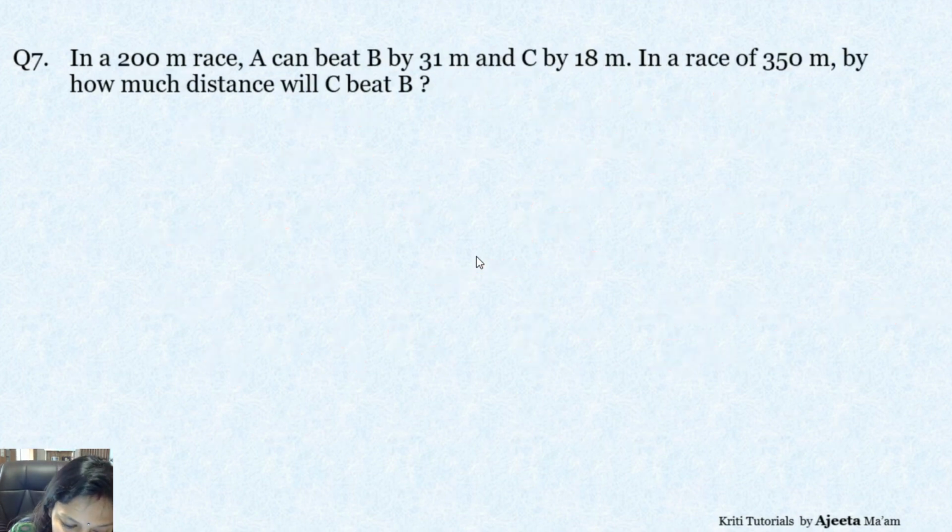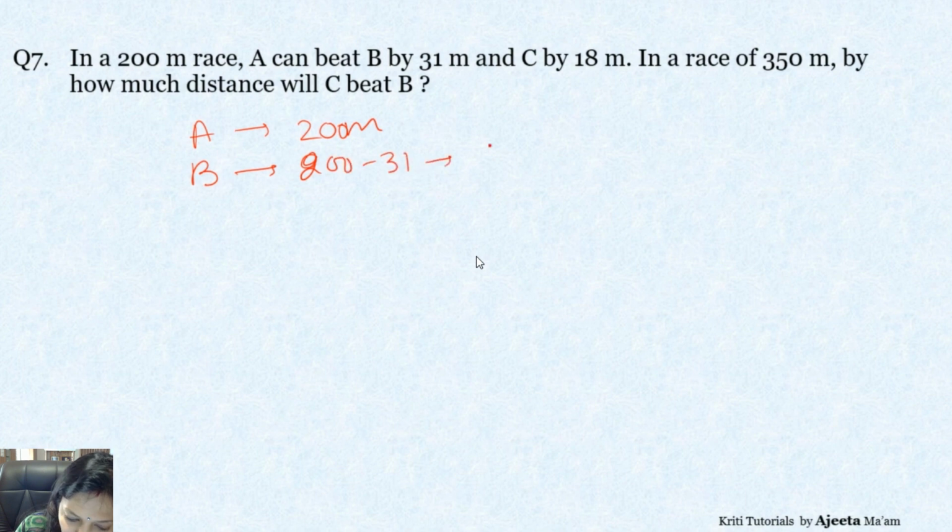Now in a 200-meter race, A can beat B by 31 meters and C by 18 meters. So in a race of 350 meters, by how much distance will C beat B? So it's again a simple question of ratios, nothing else. Okay. Now let's move on. A is going for 200 meters. B is given a start of 31. So let's do it. 200 minus 31, which becomes 169 meters. Right? Now how much start was given to C? 18 meters. So 200 minus 18, which is 182 meters.